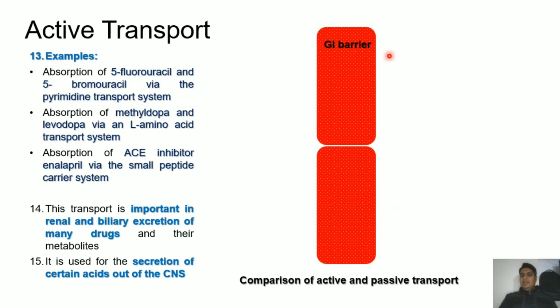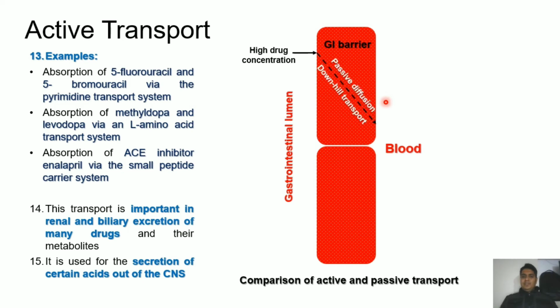Suppose this is the gastrointestinal barrier, this one is the gastrointestinal lumen, and this one is the systemic circulation, that is the blood side, and the drug will be absorbed from the gastrointestinal lumen to the blood side. If at the absorption side the drug concentration is higher, then by passive diffusion it will go to the systemic circulation by downhill transport.